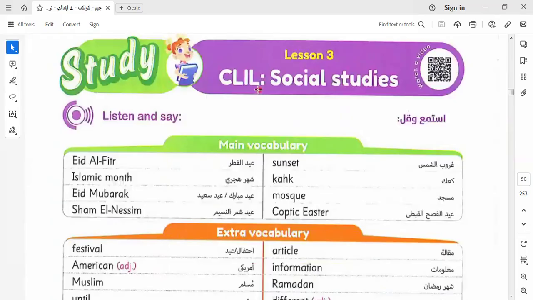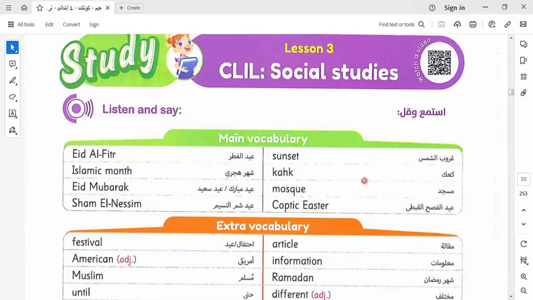Let's go to lesson 3 today. Today we are talking about what? This part is called social studies. We talk about the celebrations in our life. Like here we have Eid al-Fitr, sunset, and Islamic months. In Arabic we call it Shahr Hijri, but in English we say Islamic months. Kahk, Eid Mubarak. When we congratulate someone for Eid, we say Eid Mubarak.